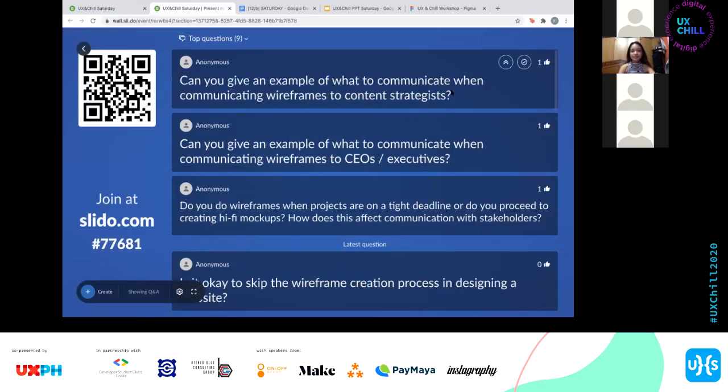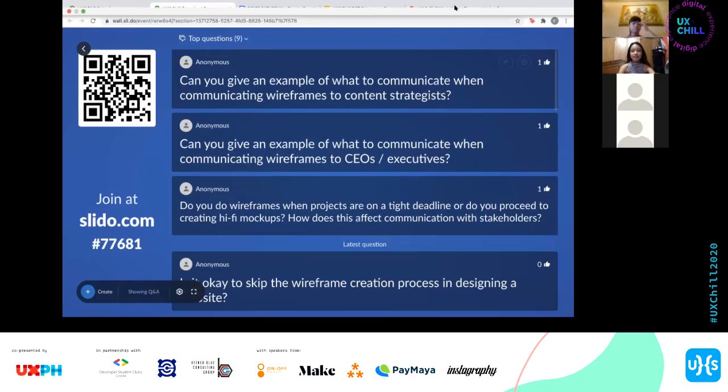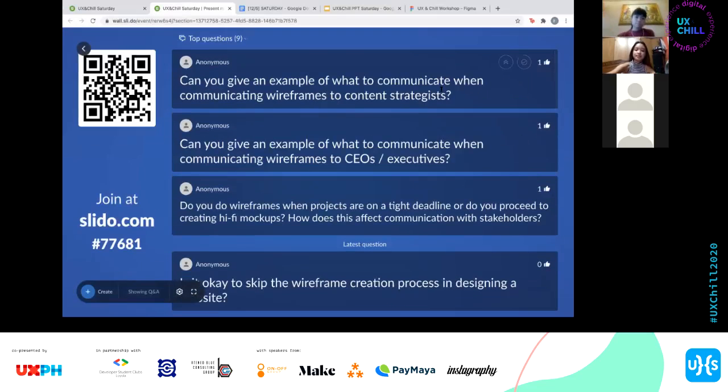See, I would say for example, you'll for sure have to explain the flow of content. You might have to dive a little bit on the tone as well. Normally when content strategists come into the team, they really have an idea already of what to put in a website.